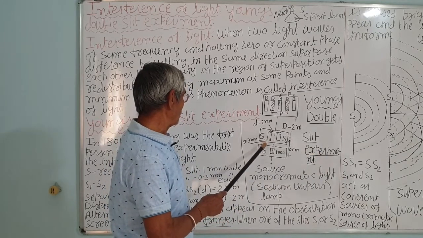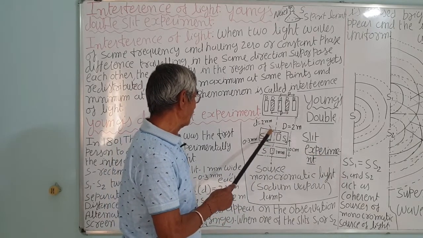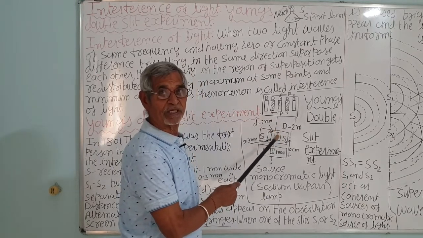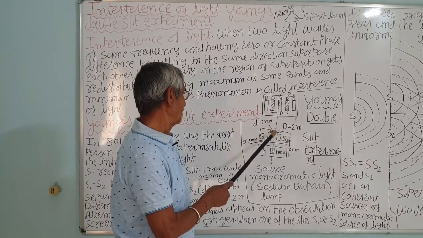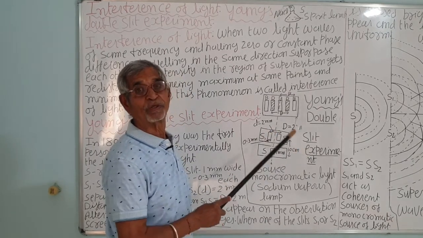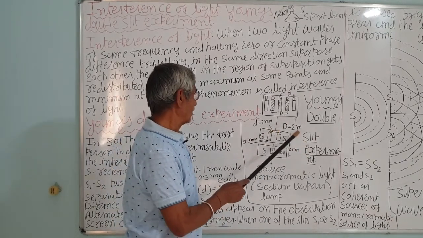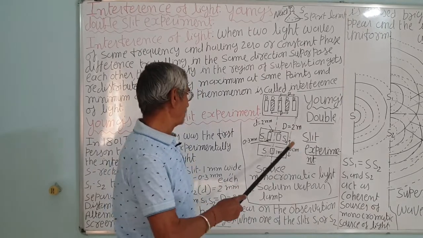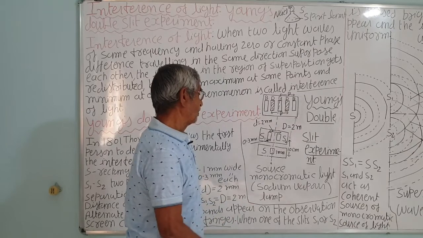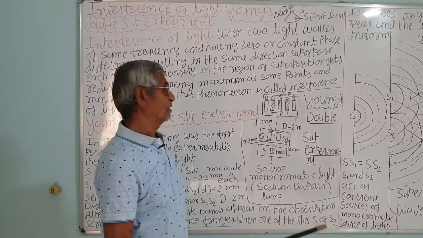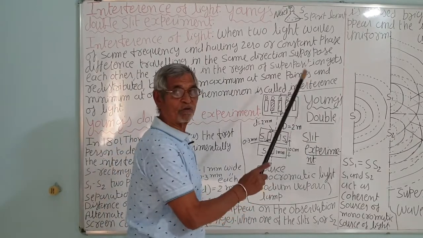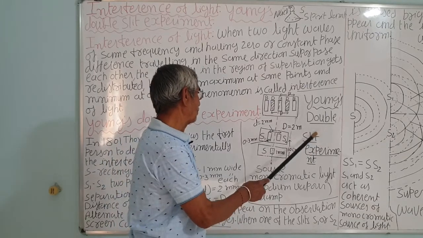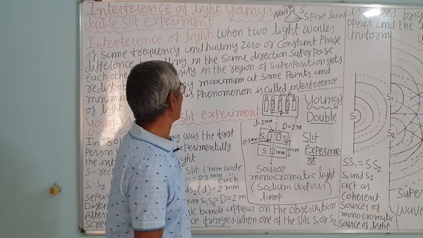Suppose the wave originating from S1 has the amplitude A1 and S2 has A2. They may be the same also, you can say A and A. Then the resultant will be 2A. When crest superposes over the crest, there will be a 2A amplitude, or when trough superposes over the trough, then also there will be a 2A in the downward direction. It is the maximum amplitude, because according to the superposition principle, it will be added up.